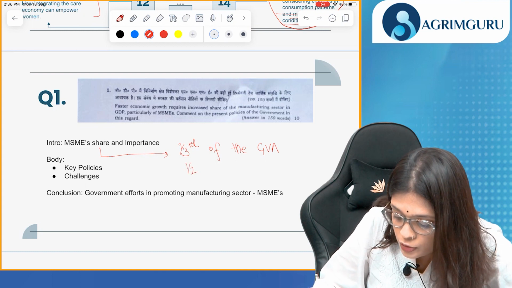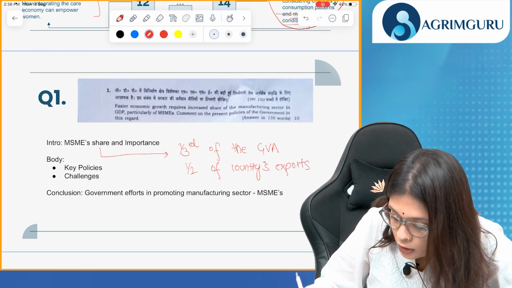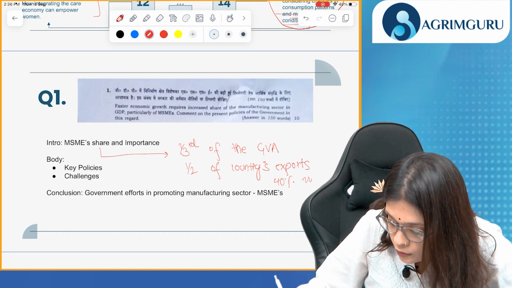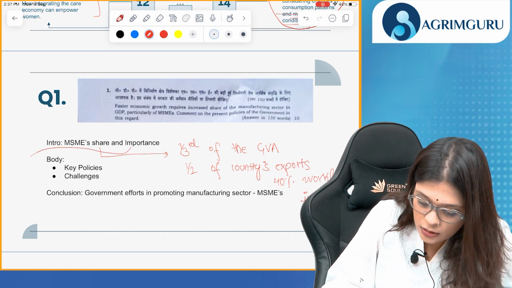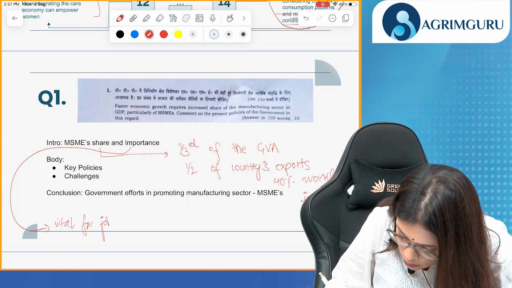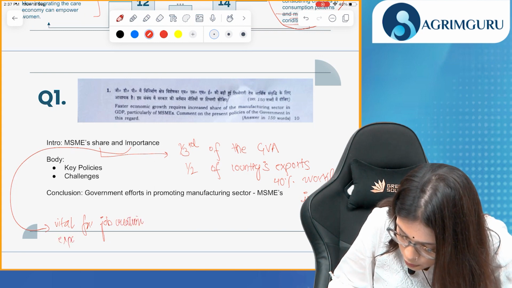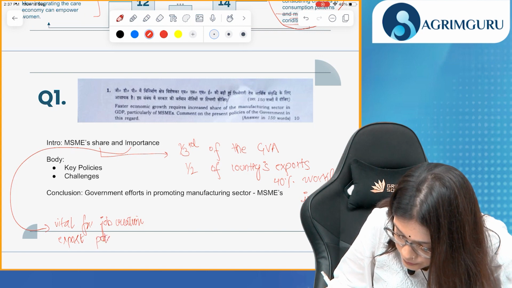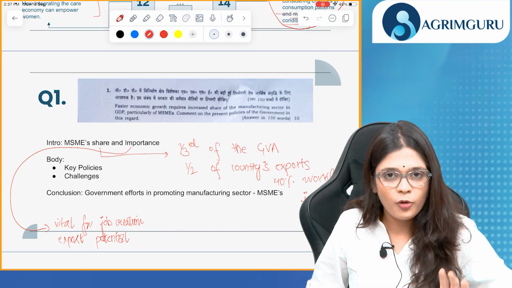Then they contribute to half of the country's exports, and 40% of the workforce is involved. So what does this tell us? The importance: it is vital for job creation and it has a good export potential. So the introduction will tell about MSME share and its importance.